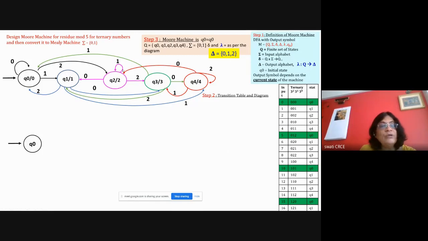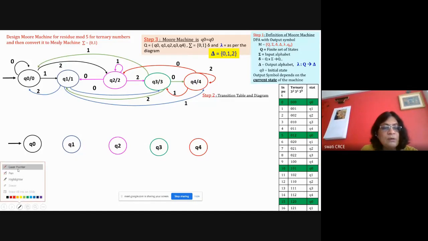Now you convert it to a Mealy machine. Converting a Moore machine to a Mealy machine is a very easy task. Mealy to Moore takes a little time, but Moore to Mealy is not a problem because you just have to see this circle and see the output symbol. You have to remove this output symbol and draw it on the incoming transition. The number of states will remain the same, so first I'm just writing all the states 0, 1, 2, 3, 4, copying them from the Moore machine.